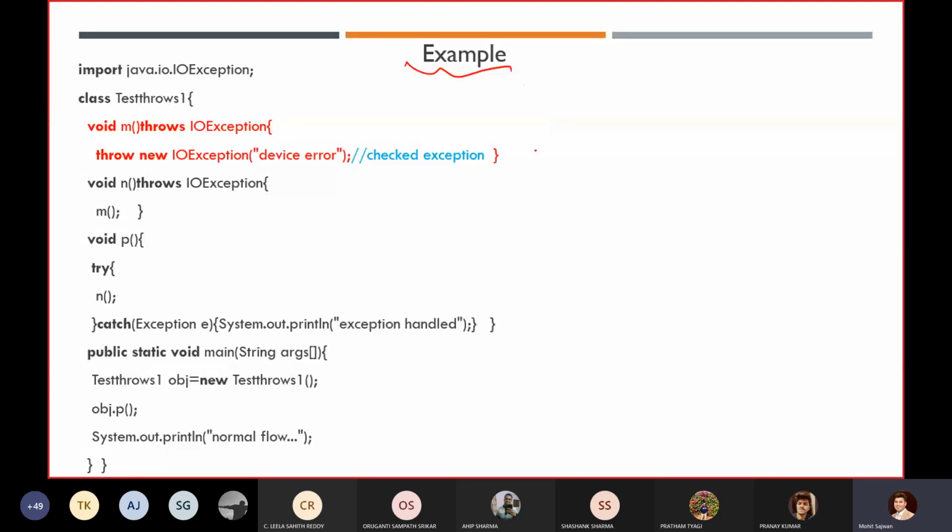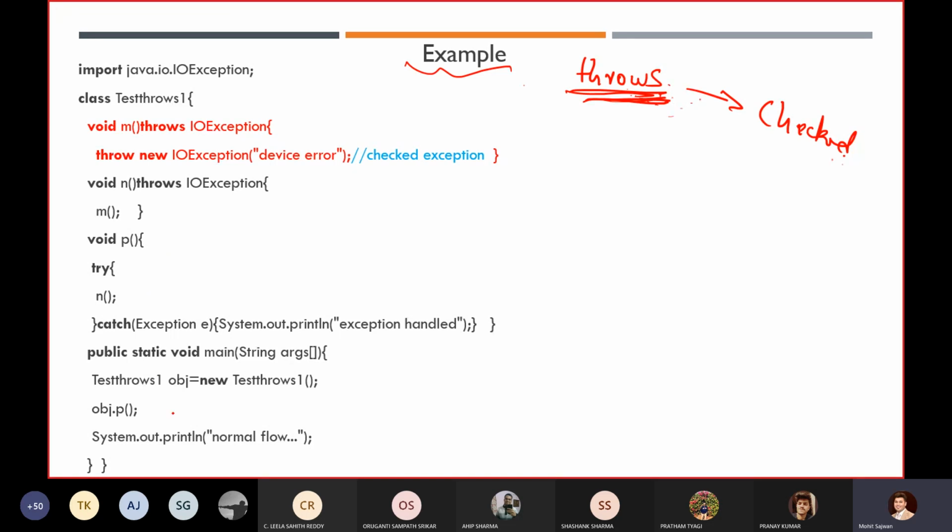What we have learned so far about the throws keyword is that throws will declare our exception. We generally use this throws keyword with our method, and we always use it with a checked exception. The last point is that we use the throws keyword to delegate, or to tell our caller method that here we are getting an exception, so please handle it. Okay, so let's take this particular example.